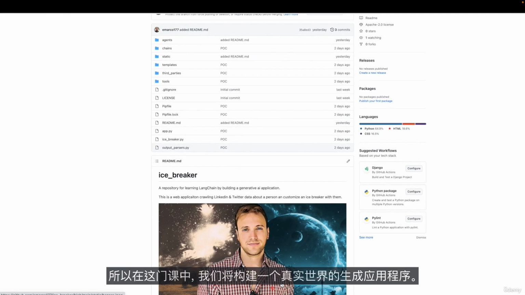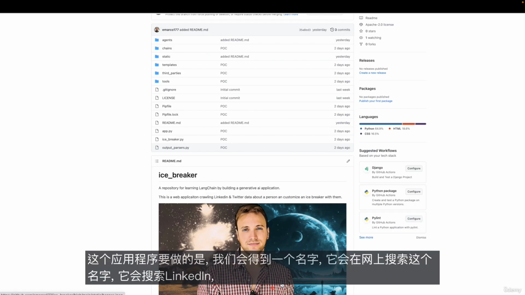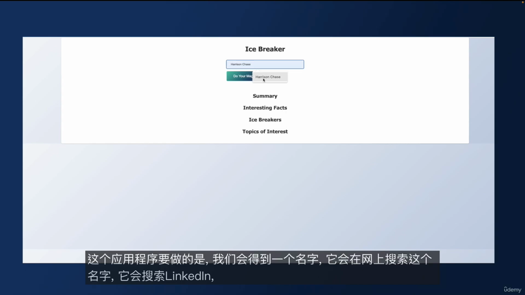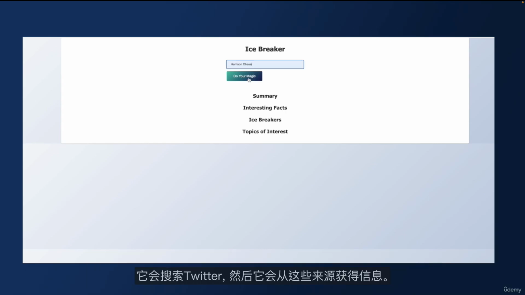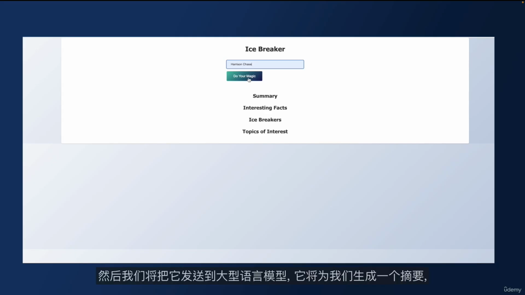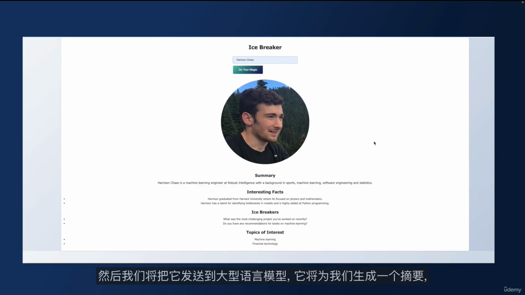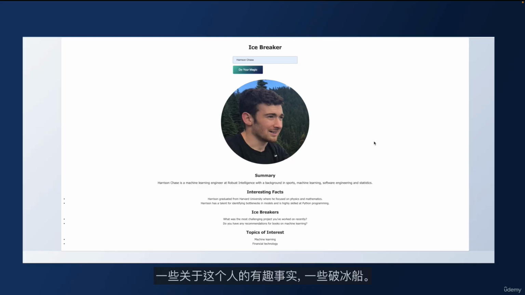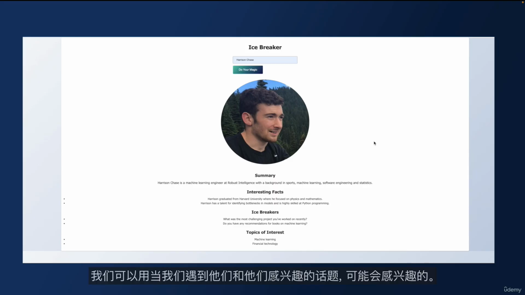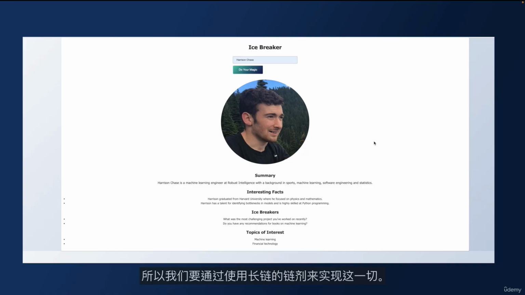In this course, we're going to be building a real-world generative AI application. What this application will do is take a name and search for that name online. It will search LinkedIn, it will search Twitter. It will then get the information from those sources and send it to the large language model, which is going to generate for us a summary, some interesting facts about that person, some icebreakers we can use when we meet them, and topics of interest that are probably going to interest them. We're going to do all that by using LangChain chains, agents, and output parsers. A lot of fun is expected in this course.